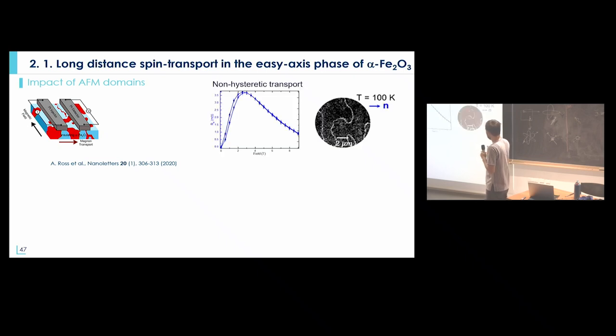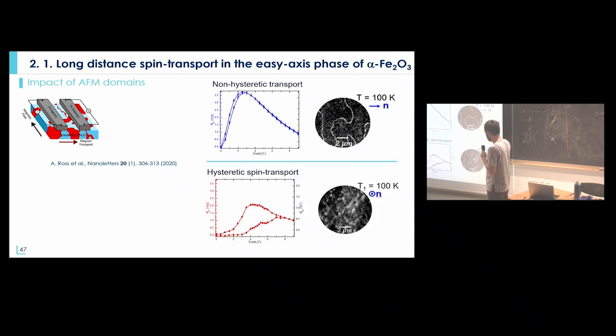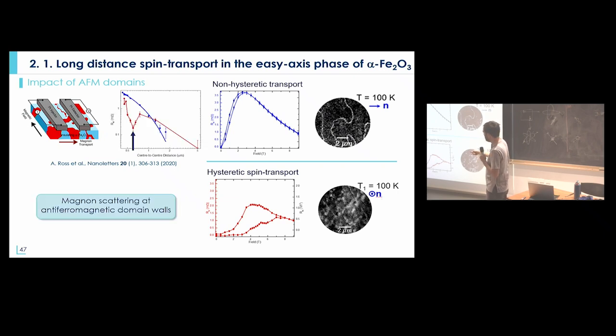In some thin films where the size of the antiferromagnetic domain was relatively large, we observe quite nice curves that are non-hysteretic. But if you do the same with a multi-domain state, the amplitude is much smaller, and you see this type of hysteretic shape. And if you then look at the magnon decay length, you will see some dips in the transmitted signal at some distances that correspond to the characteristic length of the domains.